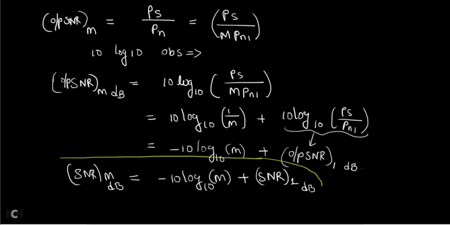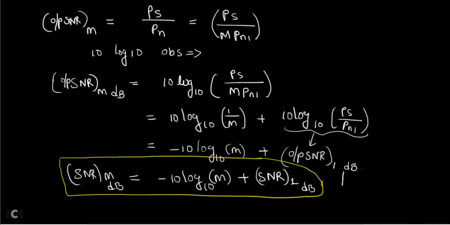The formula you need to remember: the output SNR at the final stage is equal to minus 10 log M to the base 10 plus the SNR of the first stage in decibels. And here you are going to get the answer also in decibels.